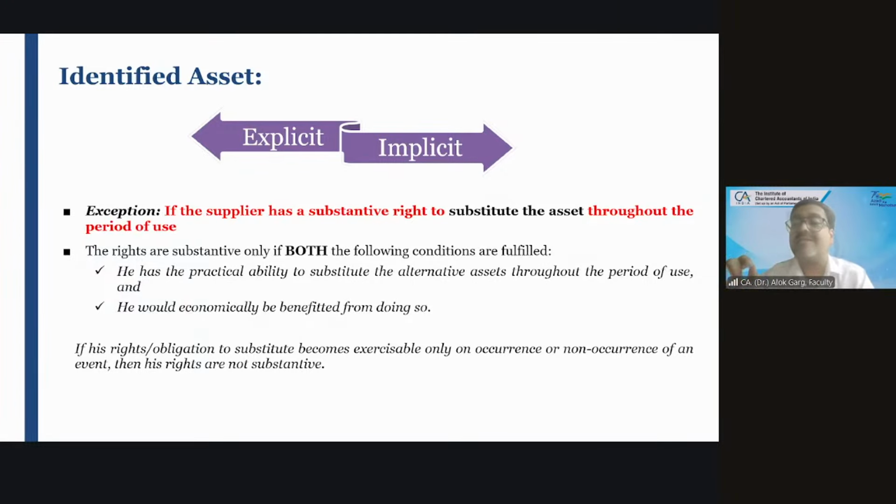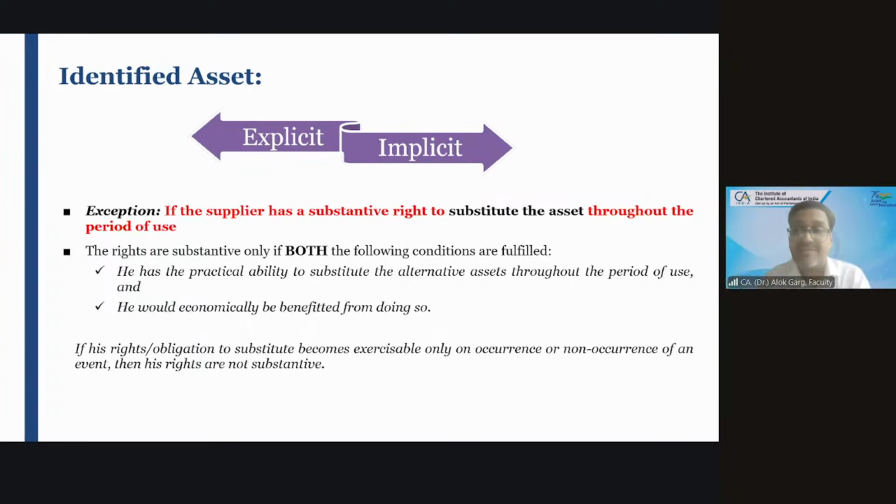That's why the standard has given some conditions. What conditions has the standard given? Instead of asset, the standard has said identified asset, and it has to be explicitly or implicitly mentioned in the contract, and the lessor should not have a right to substitute. If the lessor has a substantive right to substitute the asset throughout the period of use, means the lessor can change the asset anytime.